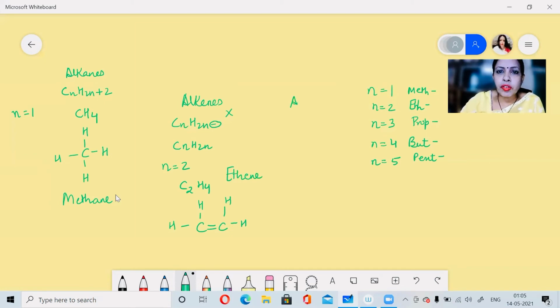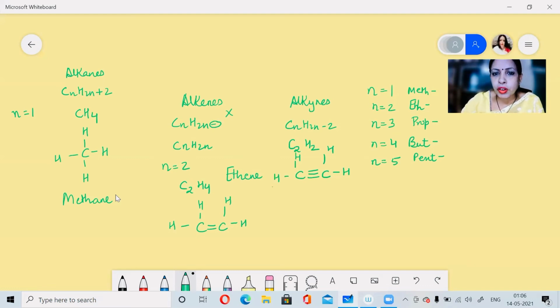Similarly, for alkynes, the formula will be CnH2n minus 2. So you will be writing the formula as C2H2. This is the molecular formula. The structural formula will have a triple bond between the 2 carbon atoms, which is the condition for an alkyne. And this is the series.